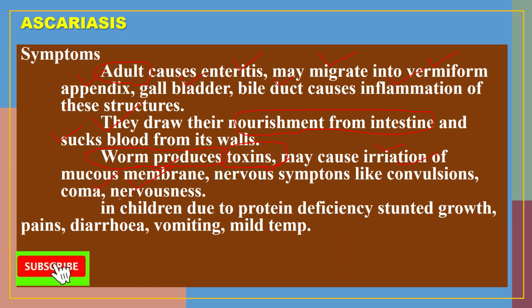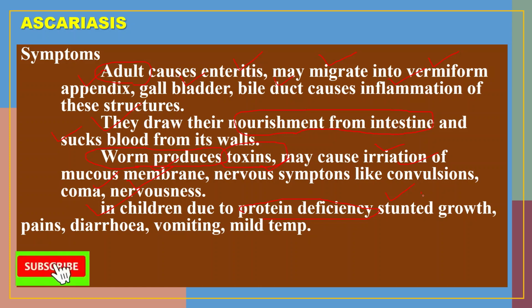In case of children, due to protein deficiency, the growth of the child is stunted. The ready-made food material is taken by this organism, due to which protein deficiency occurs in children and their growth is stunted.